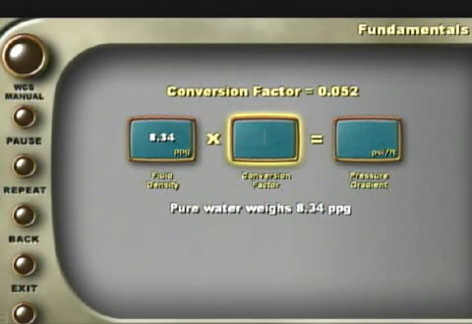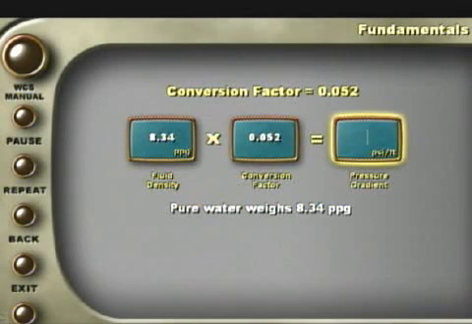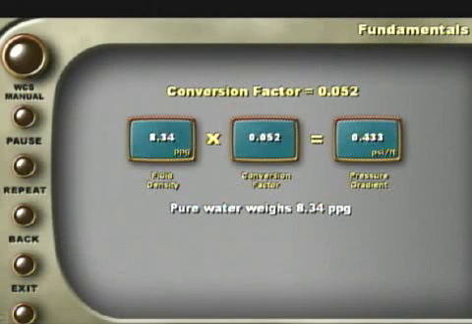That's correct. Now type 0.052 into the conversion factor box and hit the Enter key. That's correct. Now use your calculator to work the problem. For pressure gradients, your answer should be carried to 3 decimal places. Type your answer into the pressure gradient box and hit the Enter key. That's right. For every foot of water depth, the pressure increases by 0.433 psi.